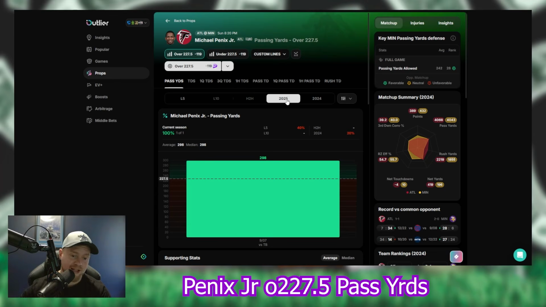Penix threw for 298 yards versus Tampa Bay, playing versus the Vikings. We saw Caleb Williams have a lot of success against the Vikings. The only reason he didn't have success in the second half was not because of the Vikings defense. It's because Caleb Williams looked terrible. Let's be honest. He looked like McCarthy did in the first half. I stand by that. I'm not going to say the Vikings defense didn't play better in the second half, but I don't think that if Caleb Williams would have played good, the Vikings were going to stop him. That's just my personal opinion.